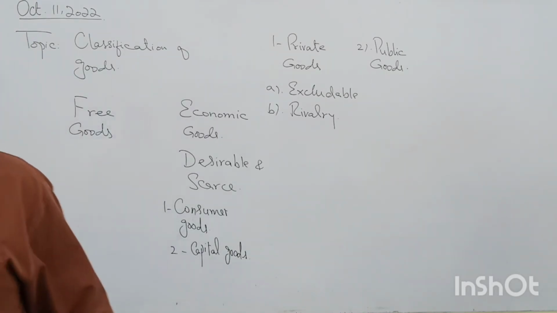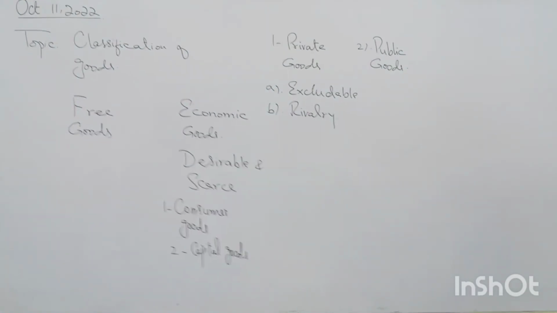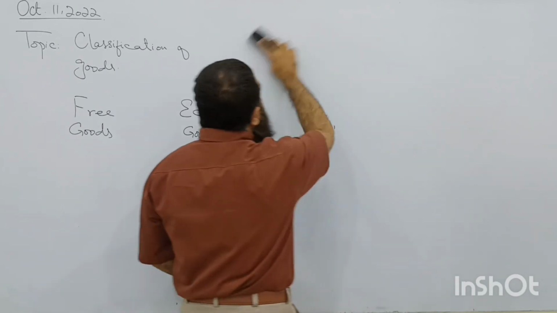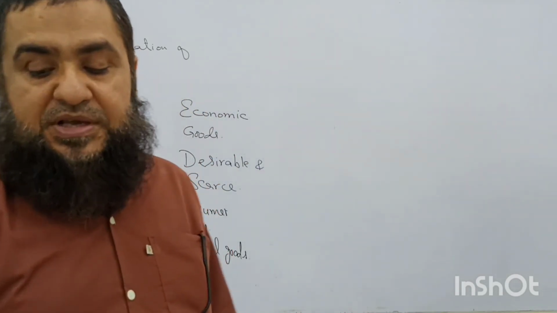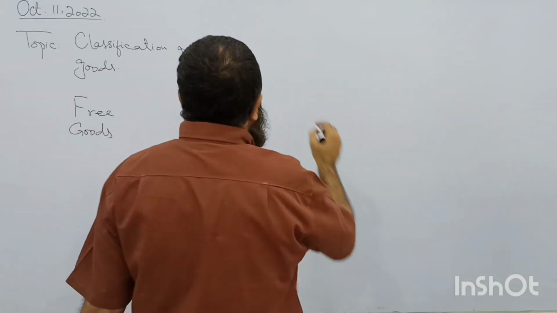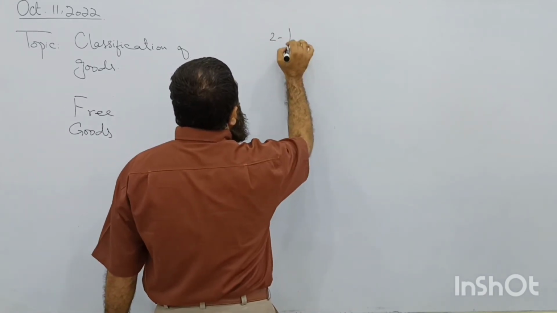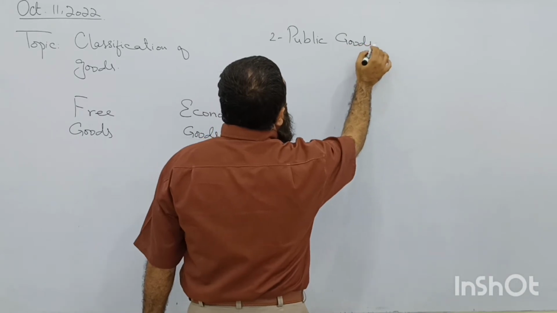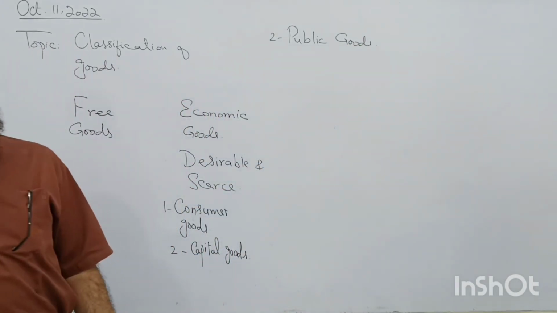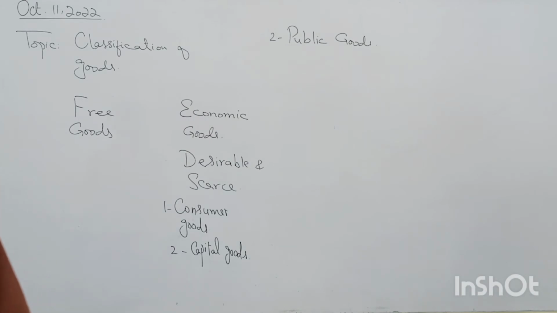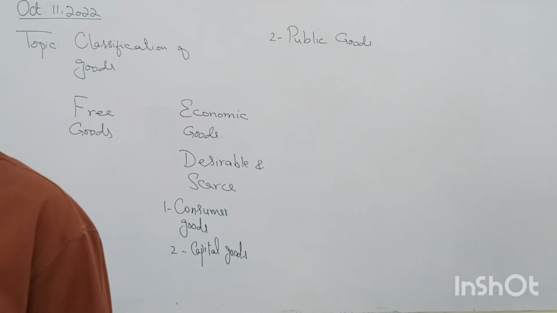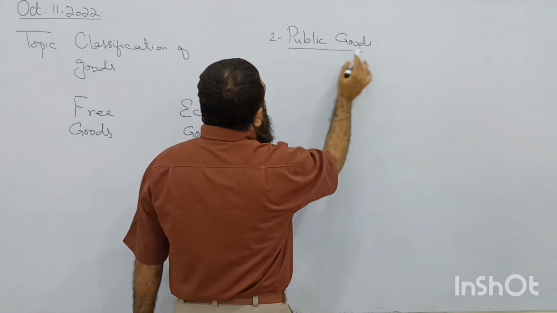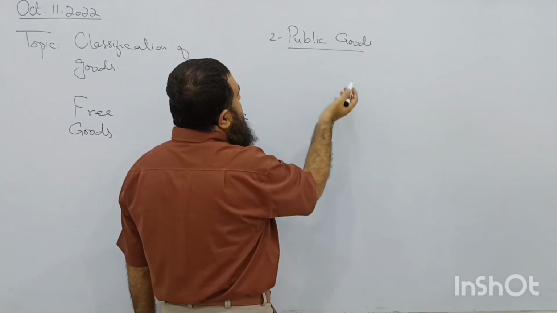Now come towards the other category of goods, that is called public goods. What are public goods? Can you give me an example of public goods? They are non-excludable and non-rivalrous. Yes. Public goods are those which are collectively used by many people. They are also called collective goods. What are these collective goods? Public goods are used by many people at one time.